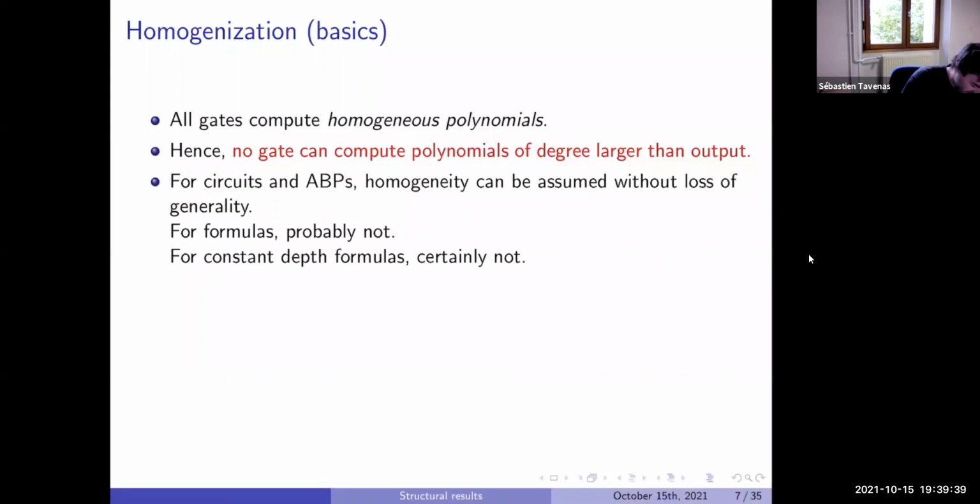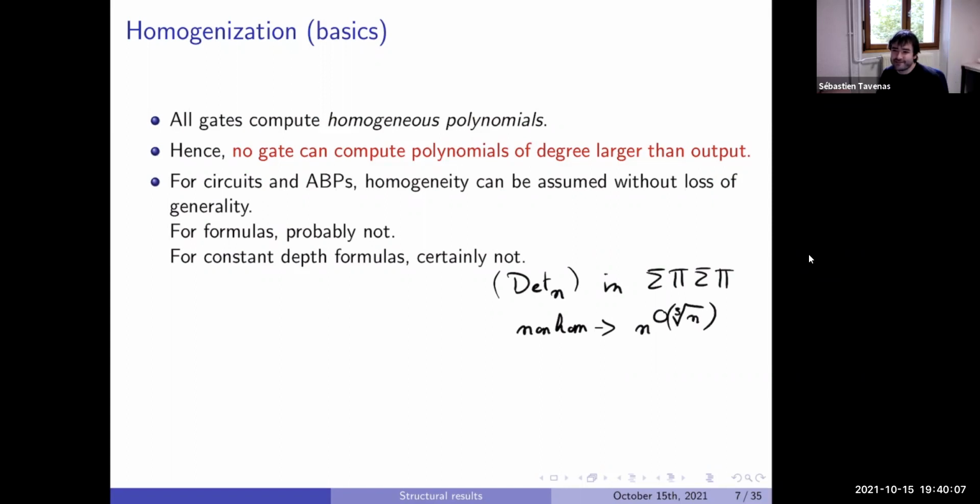Maybe we'll see a bit later, but for example, if you want to compute the determinant in depth 4, in non-homogeneous, we can do it in size n to the cube root of n. We'll see that a bit later.